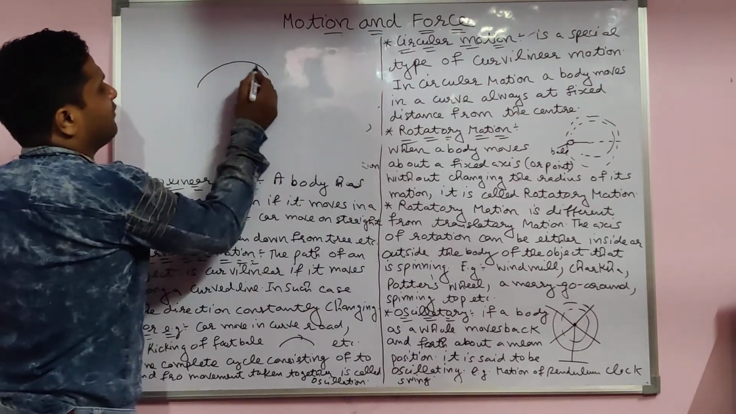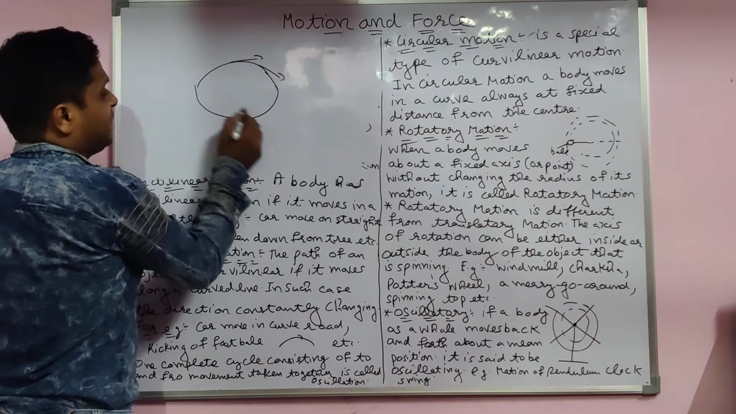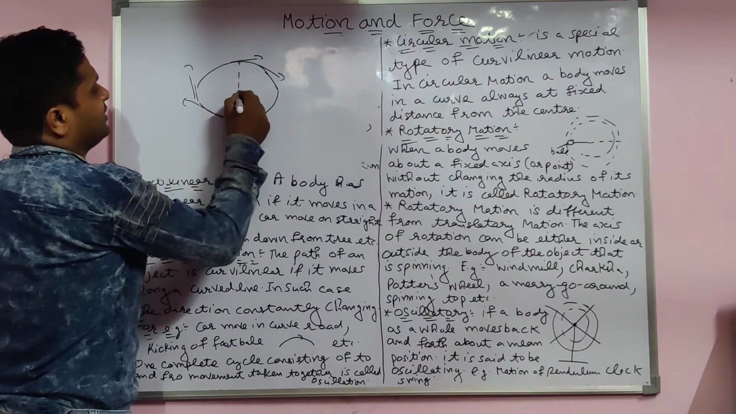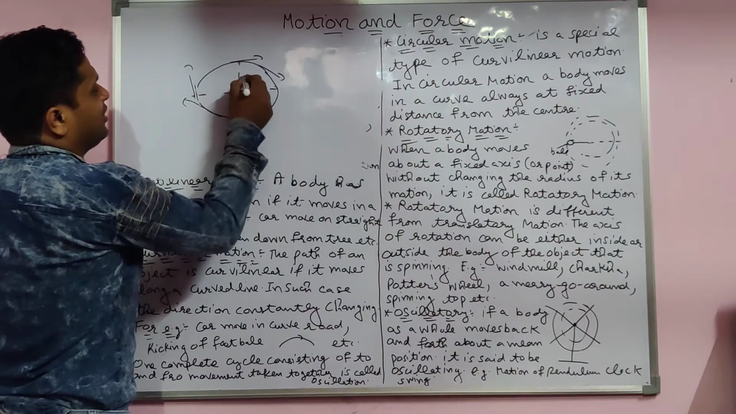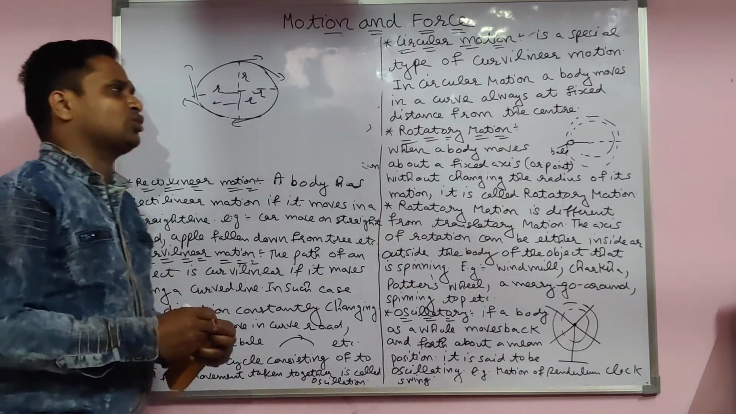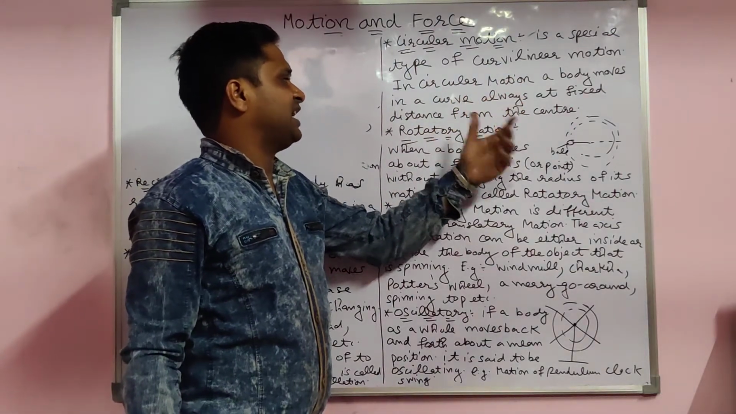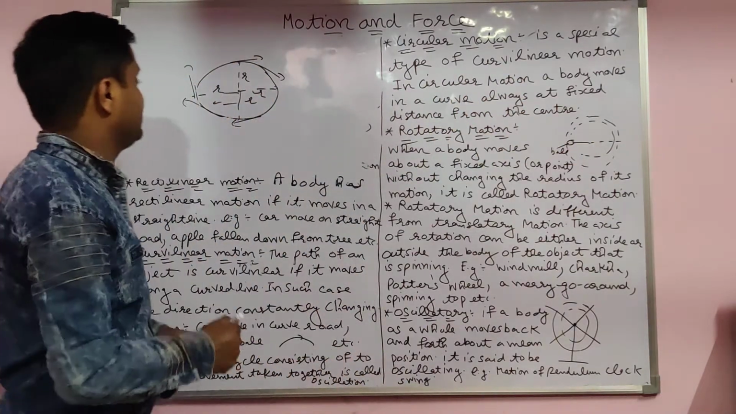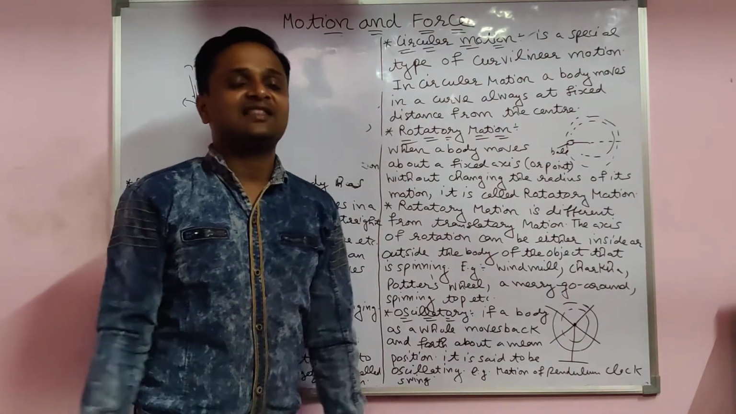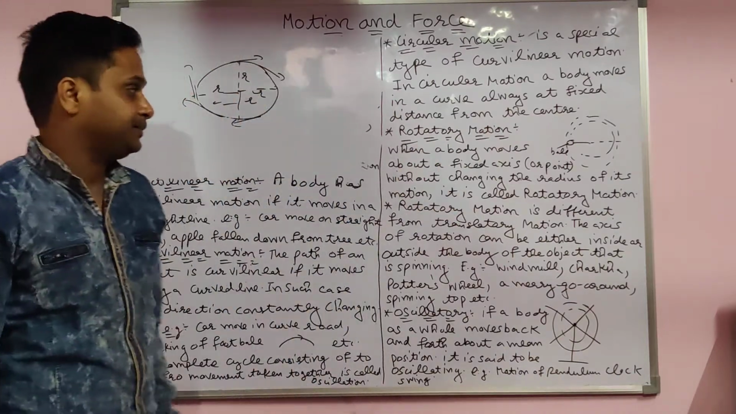When a body moves in a curve form, it changes direction like this. If the curve closes, it forms a circle, but the distance from the center is always the same, the radius only. That is a special circular motion. In circular motion, a body moves in a curve always at a fixed distance R from the center. That is called circular motion. This is a type of curvilinear motion.